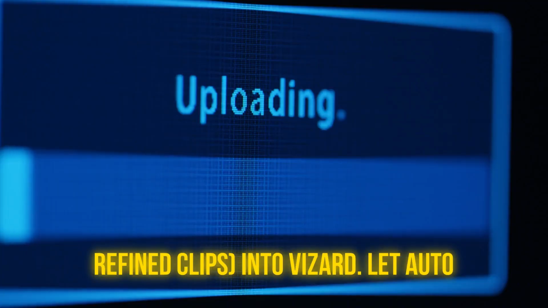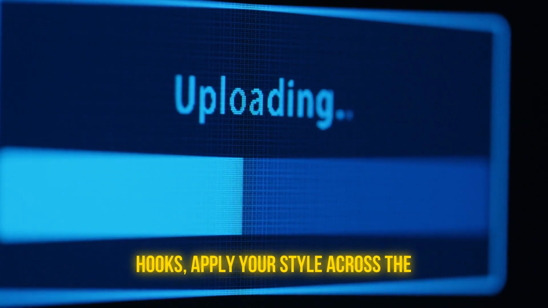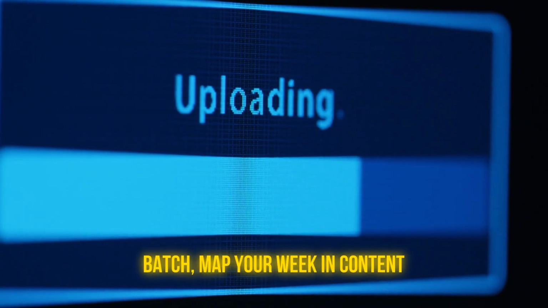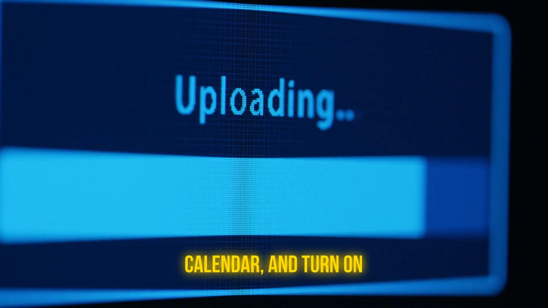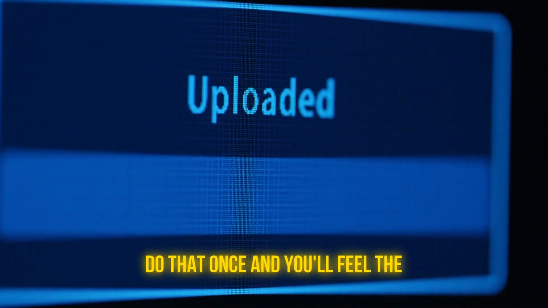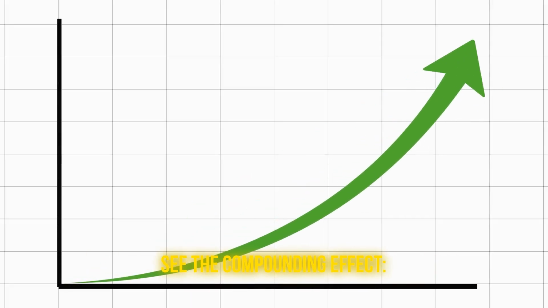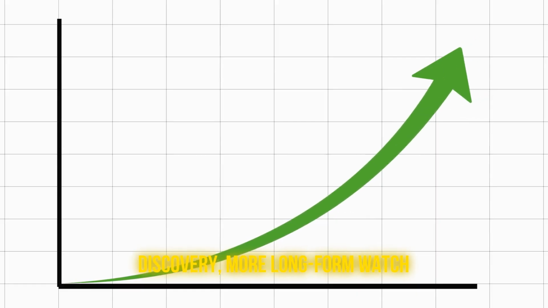Drop the long video, or your refined clips, into Vizard. Let auto-editing viral clips surface the true hooks. Apply your style across the batch. Map your week and content calendar, and turn on auto-schedule so it actually posts everywhere on time. Do that once and you'll feel the relief. Do it for a month and you'll see the compounding effect. Steadier views, more saves, better discovery, more long-form watch time.